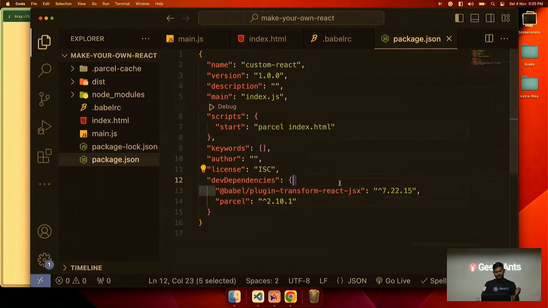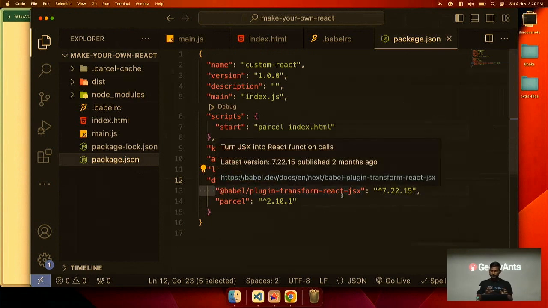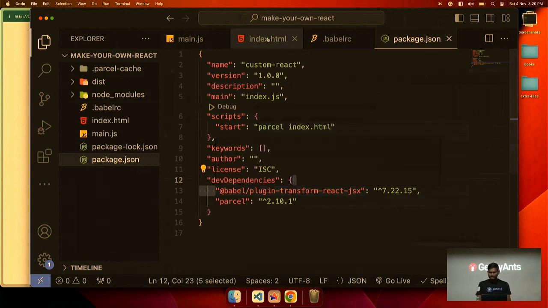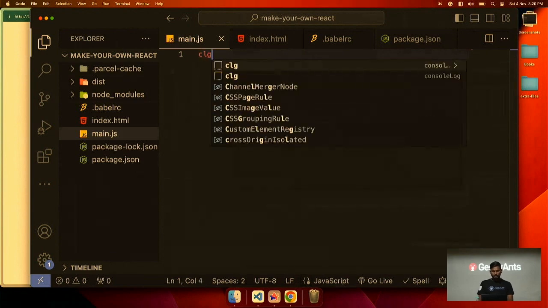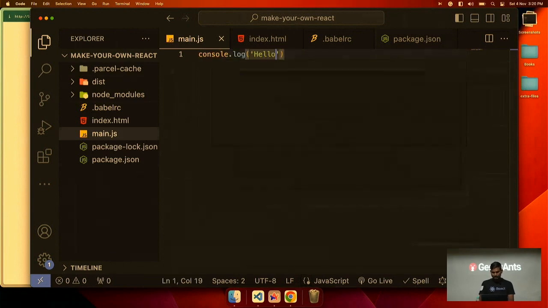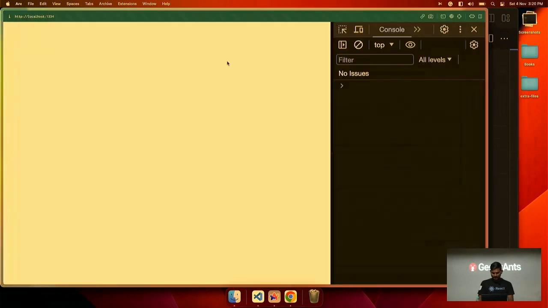Babel comes with Parcel by default, so it will transpile our JSX to React.createElement. Okay, so this is the basic setup, and our server is running. So let us just put a console log just to check if everything works. Hello geeks. And let me give it a refresh, and it is working.